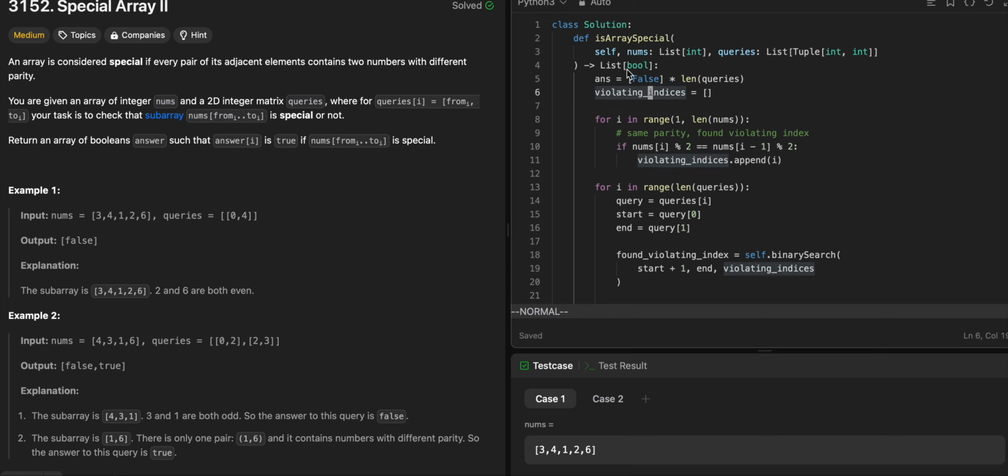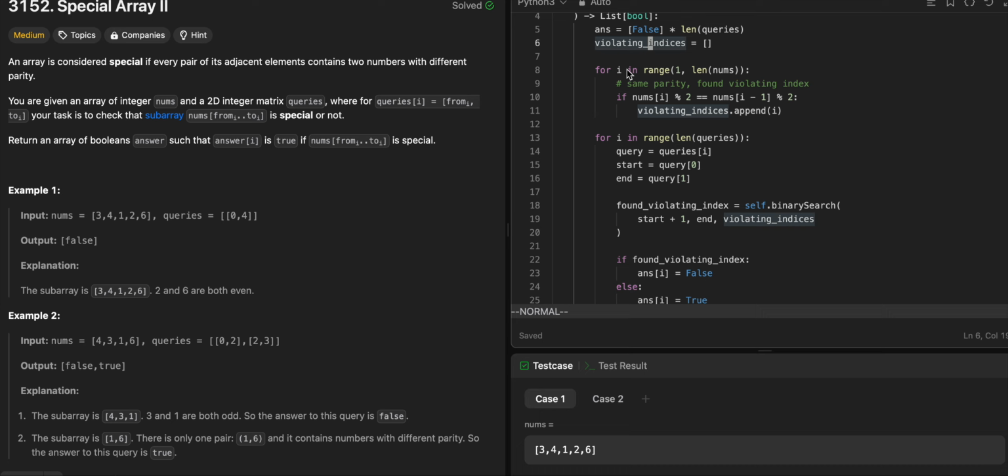So basically the idea here is that it tries thinking backwards. It tries finding the violating indexes first. Then, for every query range, it checks whether there exists a violating index in this range or not.